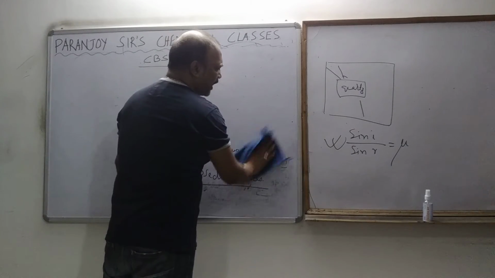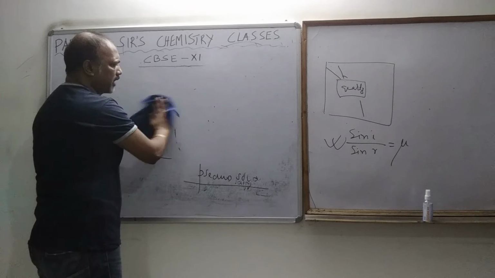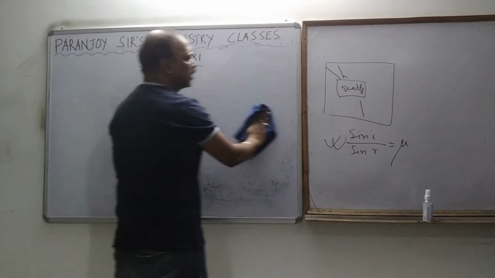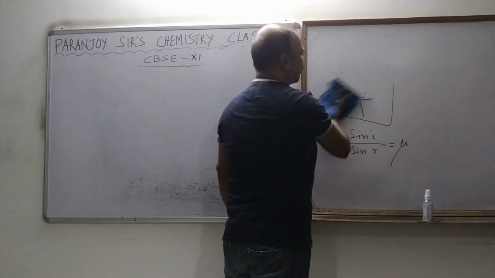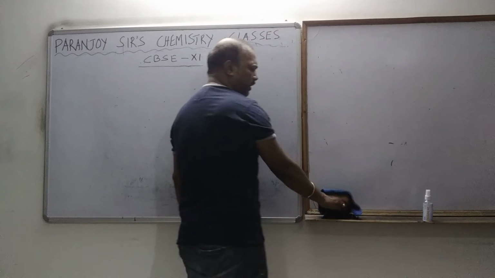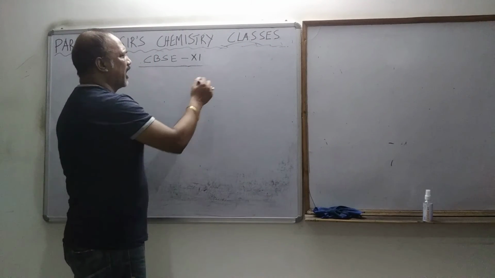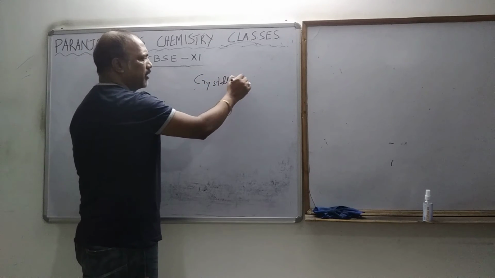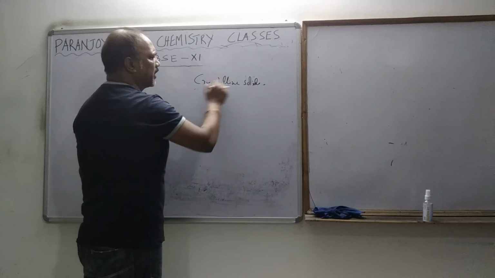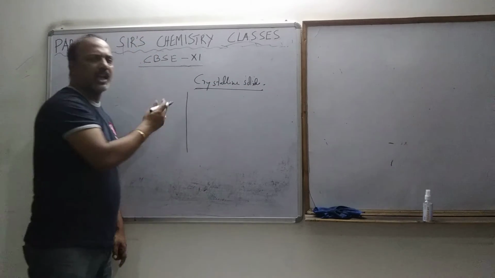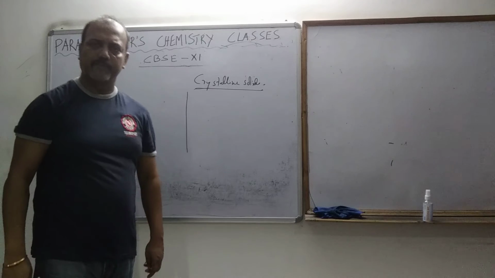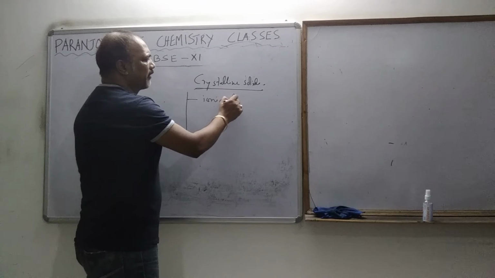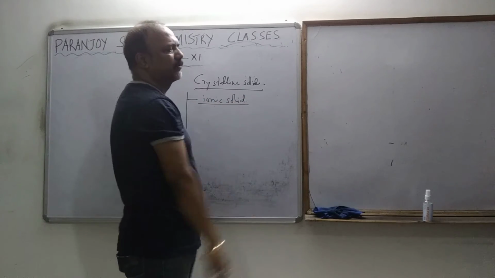Crystalline solids, depending on the intermolecular force of interaction, or depending on the nature of the particles present in them, can be classified into different types. If I write down the names only, you can understand that. The first one is ionic solid. Tell me what is ionic solid. If I tell you, all of you can tell me what an ionic solid is.